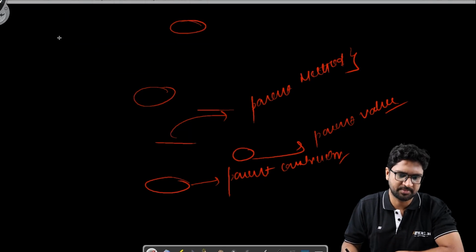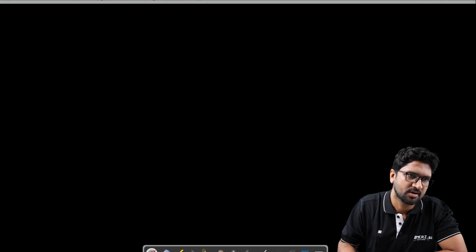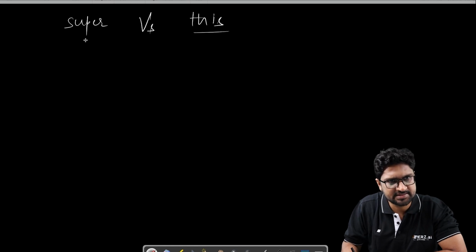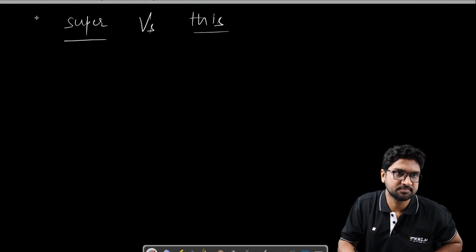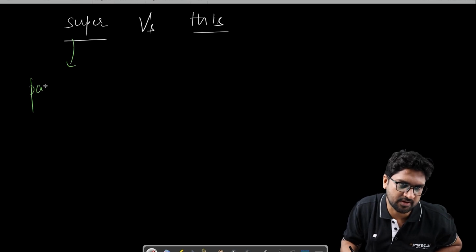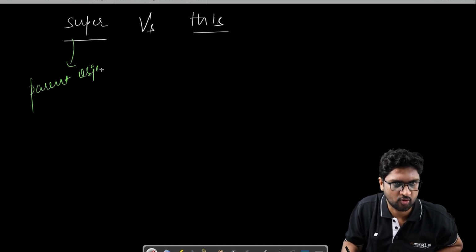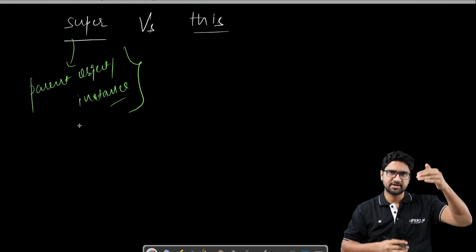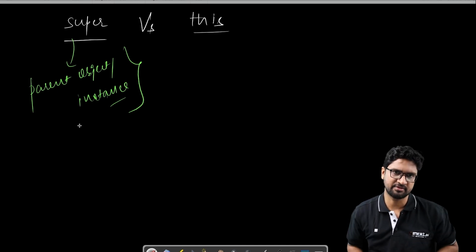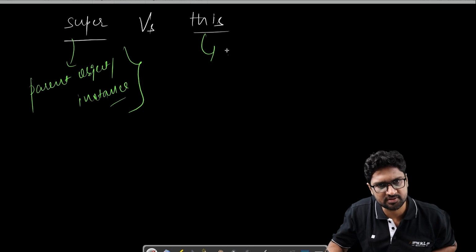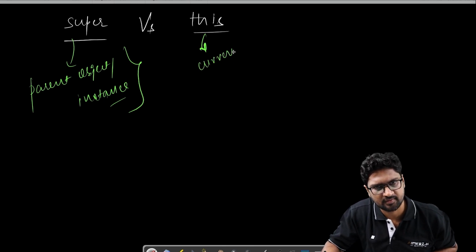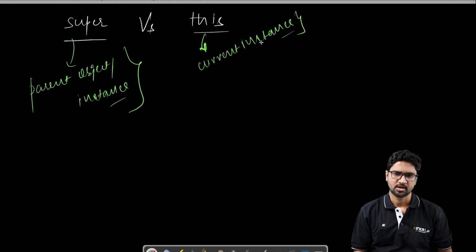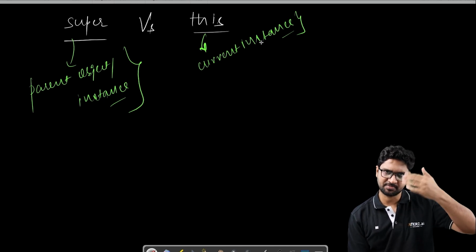And with that, there is one more question where people will ask you what is the difference between super versus this. Very simple. Super is normally used for the parent object or instance. And whenever you create an object where there is an inheritance and a child object or instance, the parent object will anyway get created. This is mostly used for the current instance.